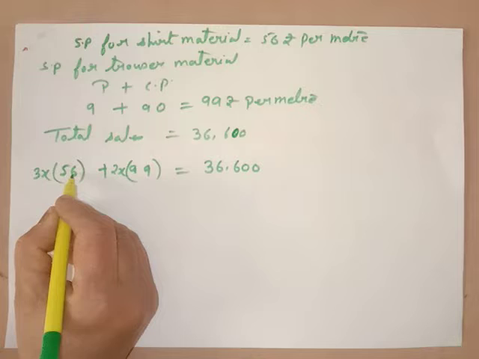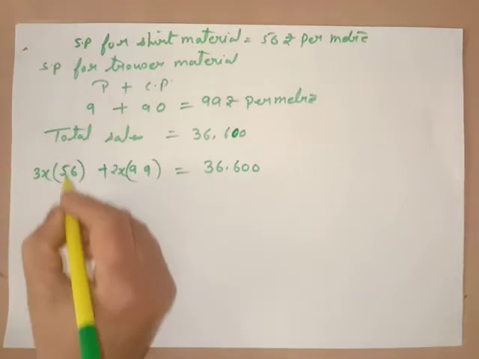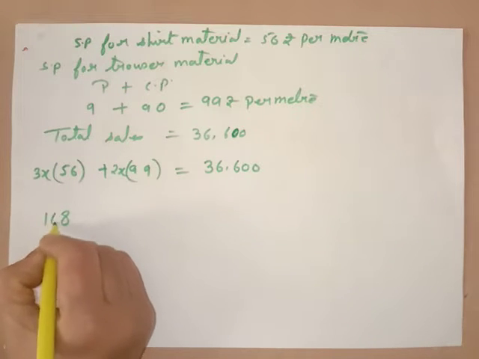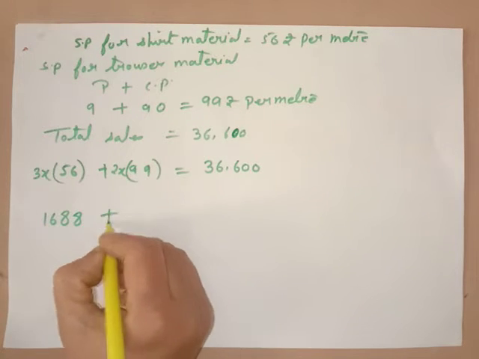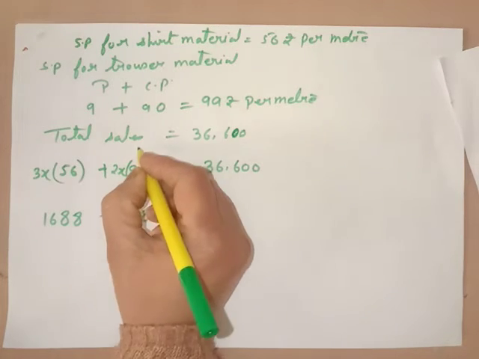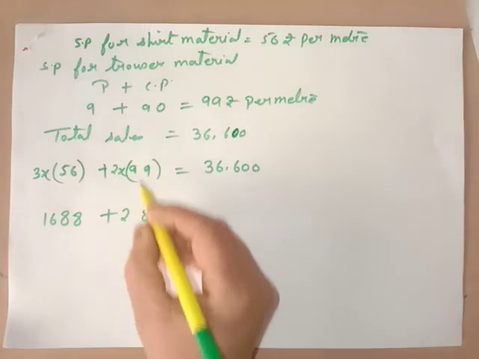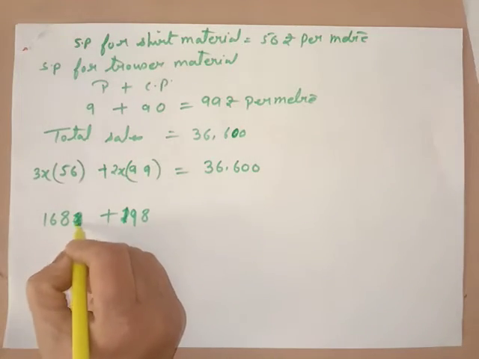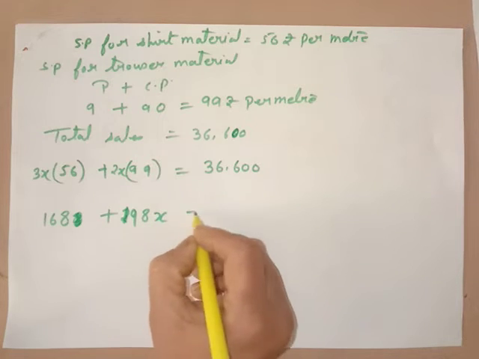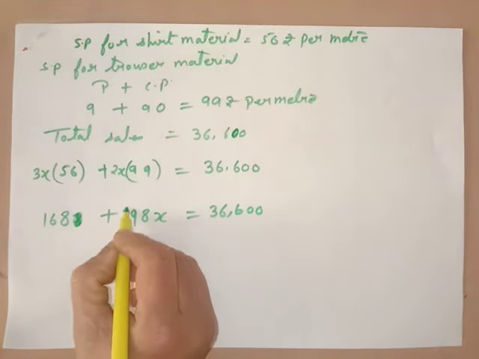Now 3 sixes are 18, 1 fifteen and 1 sixteen, so it is 168x, plus 2 nines are 18, 1 two nines are 18, 20, 200, 198x, is equal to 36,600.